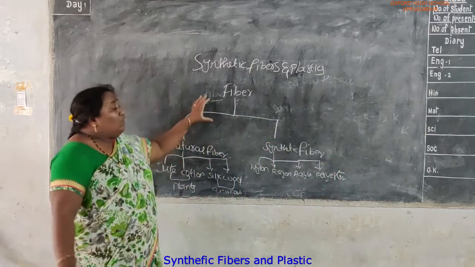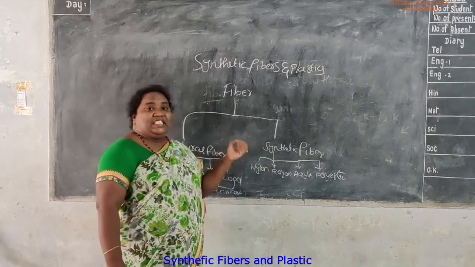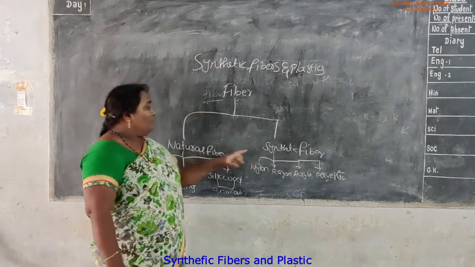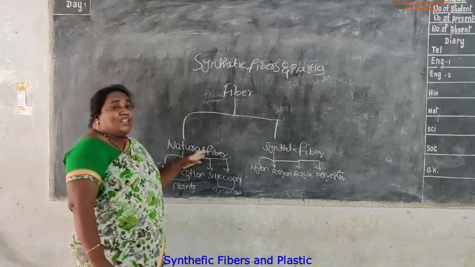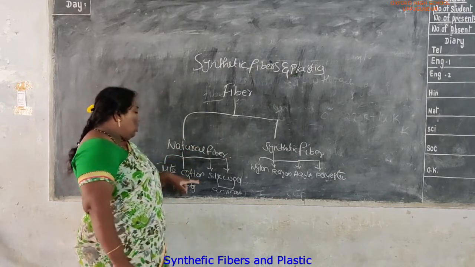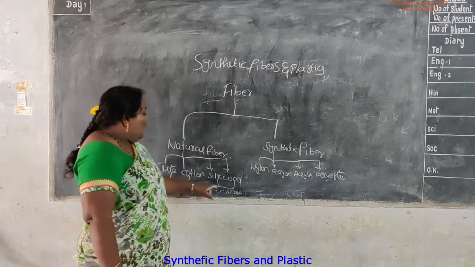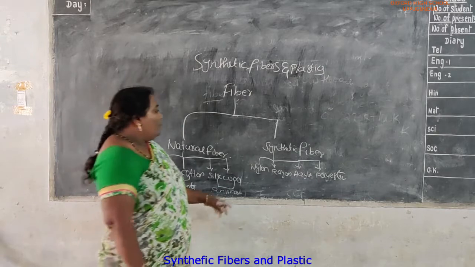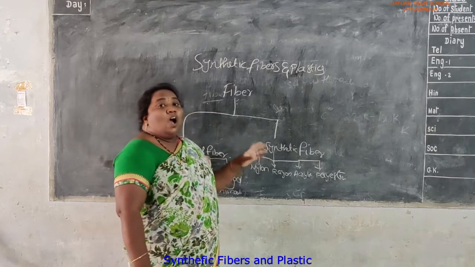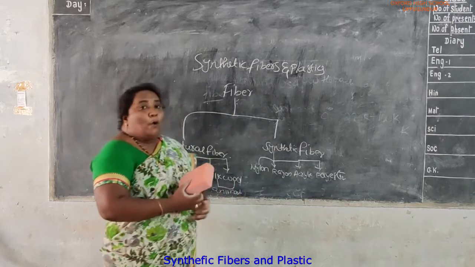See, again I explain. What is meant by fiber? It is a thin, needle-like structure. The fiber is divided into two types: natural fiber and synthetic fiber. Natural fiber is the fiber which occurs naturally. In natural fiber: jute, cotton, silk, wool. Jute and cotton are obtained from plants. Silk and wool are obtained from animals. Next, synthetic fiber is the fiber which is made by man or artificially. Examples: nylon, rayon, acrylic and polyester.